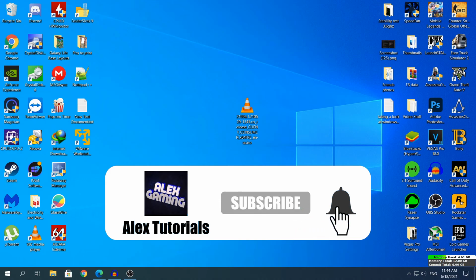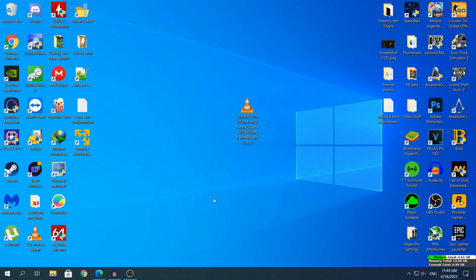So yeah, let's start. First of all, if you wanna download and install Windows 11 on your main machine, do not do so because this is not the official ISO file from Microsoft themselves. I got it from a website. And Windows 11 is not publicly released right now, so I would suggest you try out Windows 11 on a virtual machine like I'm going to do in a little bit.